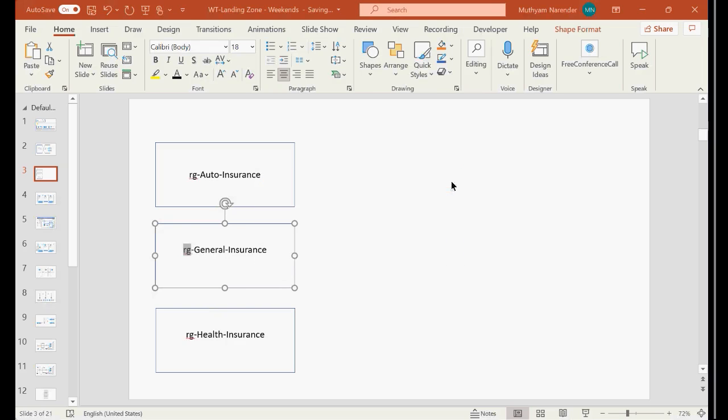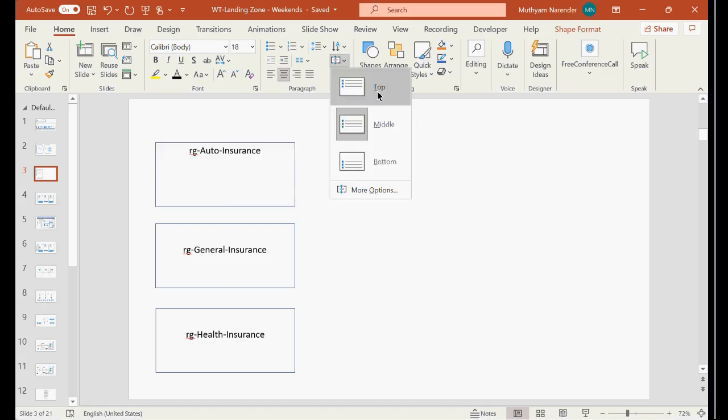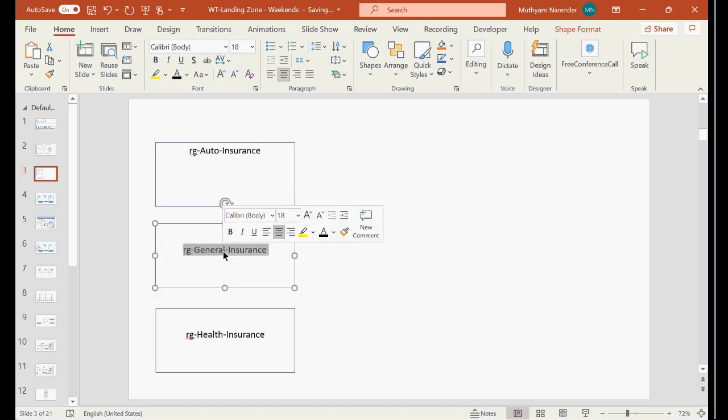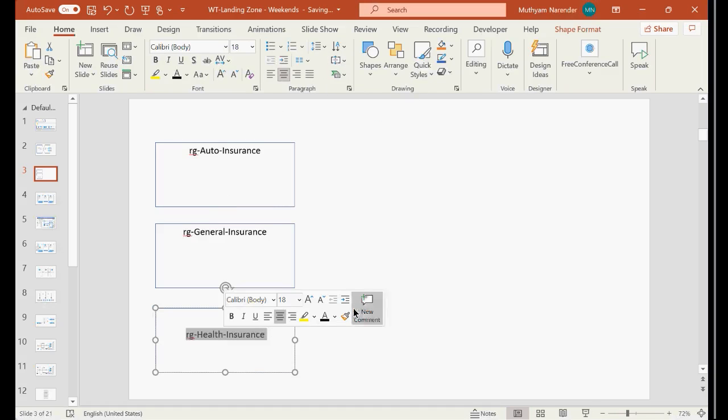So this way, what am I doing? I am creating a resource group. I am calling it an RG here, right? RG for auto insurance company. And here, what I will do, I'll just make it as stop. Make it as stop.